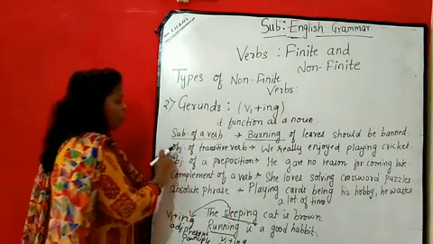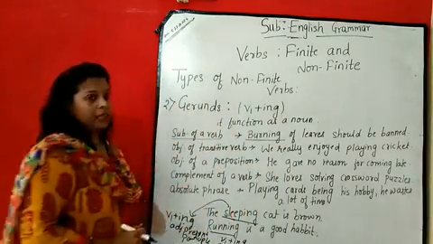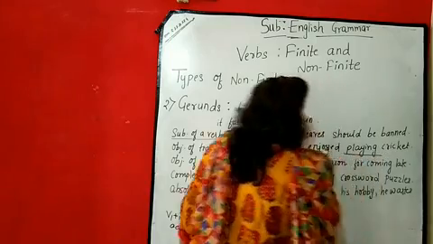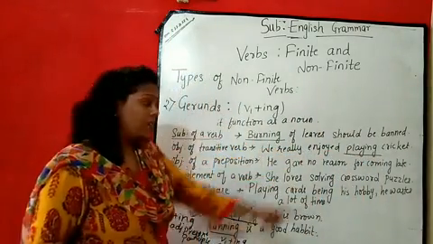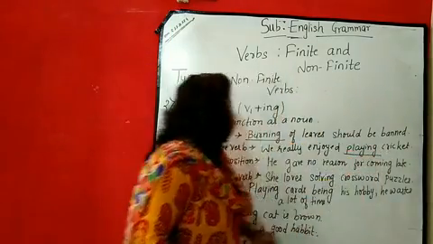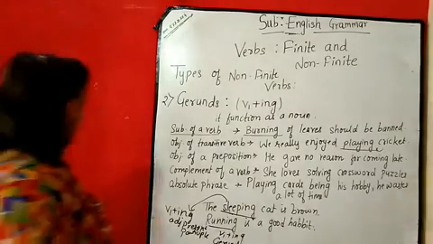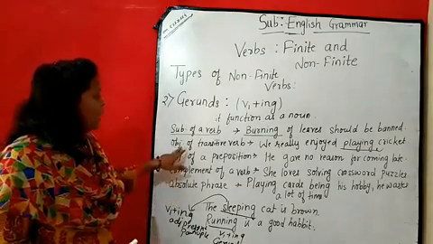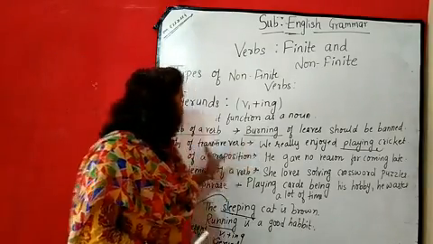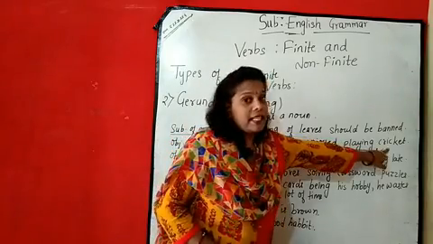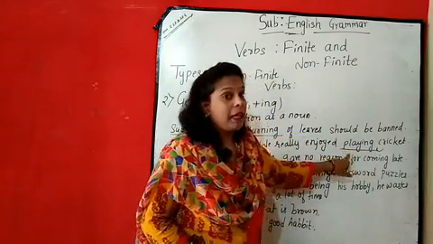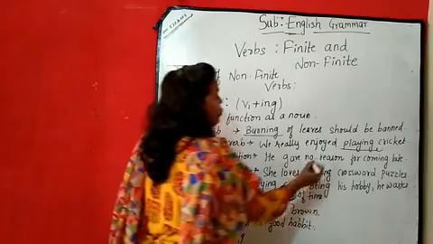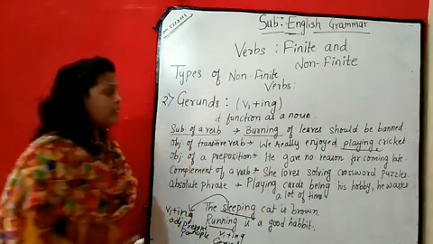Now the next one: object of a transitive verb. Object के place में use हो रहा है. जैसे we really enjoyed playing cricket. Now in this sentence, that is going to work as an object. Here the cricket is the object and it's working as playing. Playing कैसा है? Object की तरह act कर रहा है. So here it is working as an object of a transitive verb.